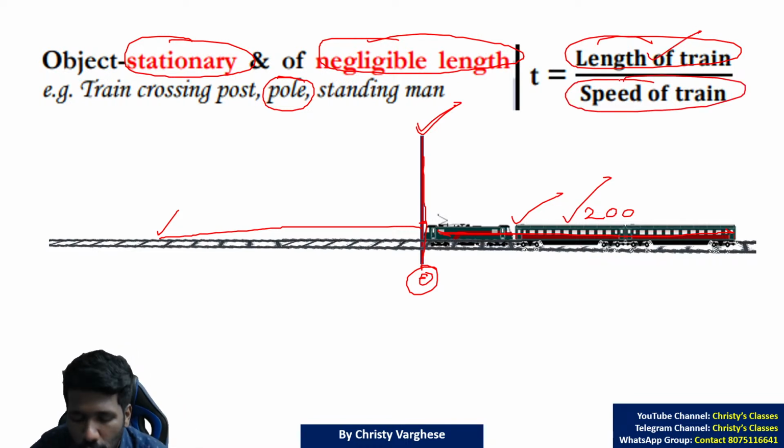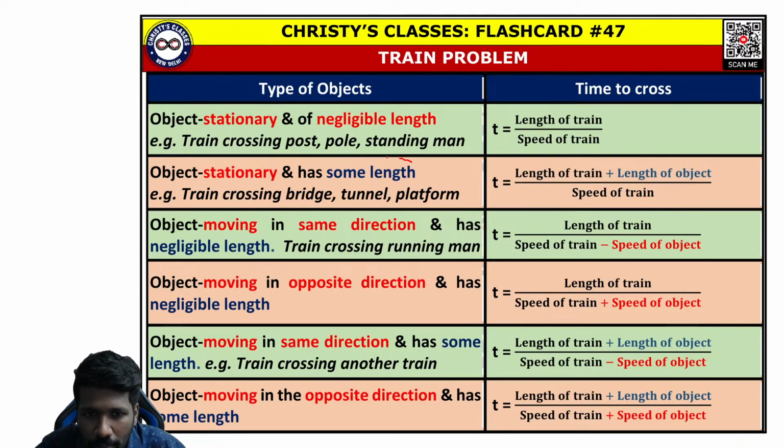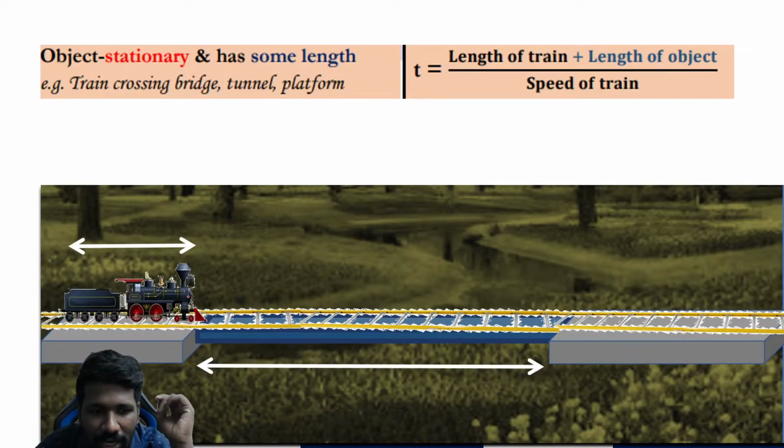What is the speed? Only the train is moving. So the speed of the train is the only speed. Here we are not using any other formula. It is time is equal to distance by speed itself. But distance is the length of the train, and speed is the speed of the train. All of you clear? Because the second object has no length and no speed. But what if the second object has some length? Like this: a train is trying to cross a bridge.